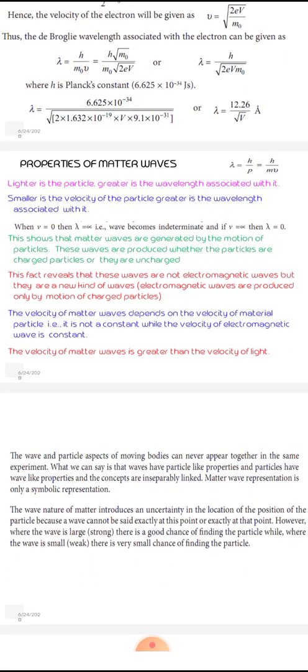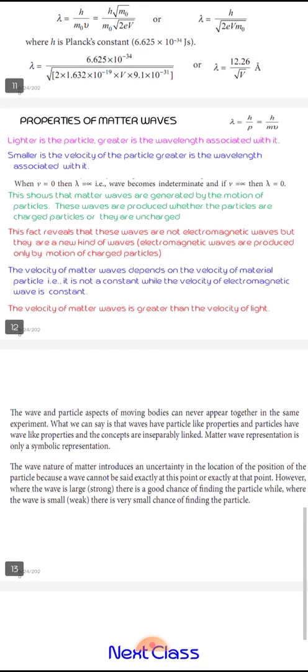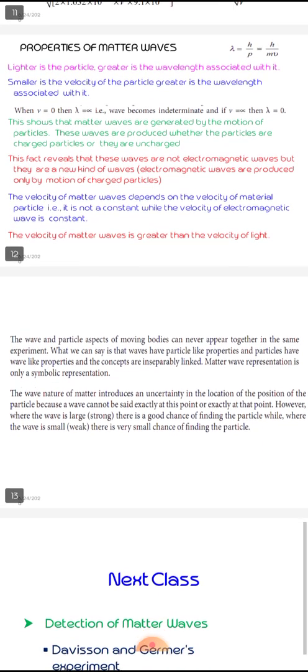Next, properties of matter waves. The lighter the particle, the greater will be the wavelength associated. The smaller the velocity, the greater will be the wavelength. When v equals 0, lambda equals infinity. When v equals infinity, then lambda equals 0. This shows that matter waves are produced with moving particles, whether charged or uncharged.